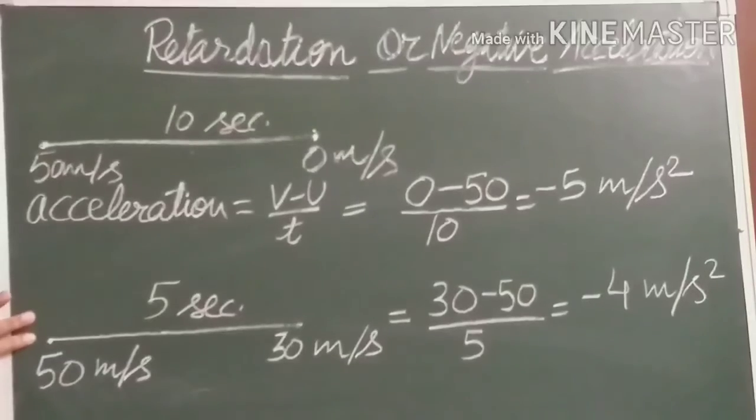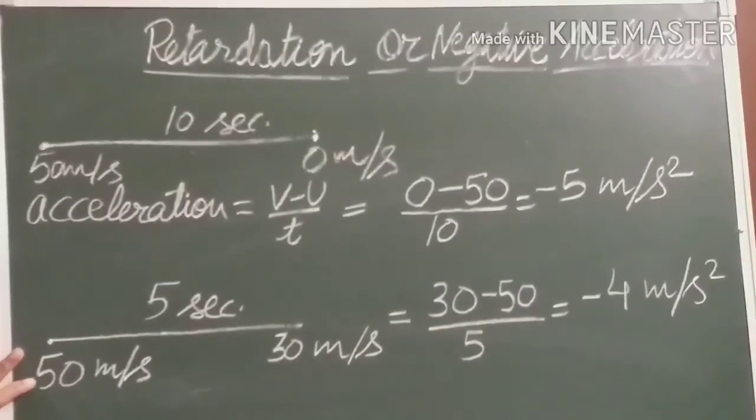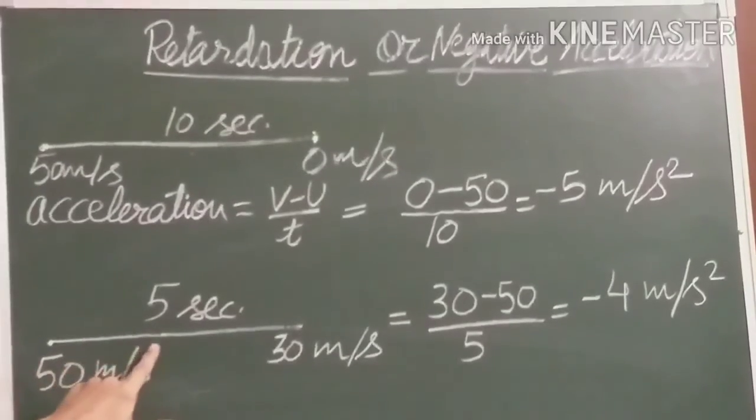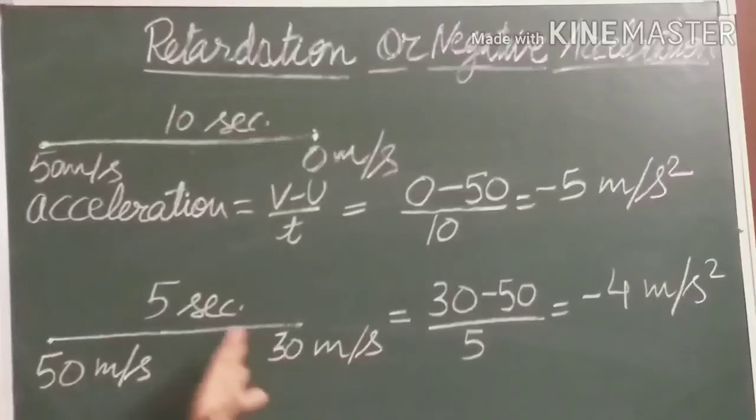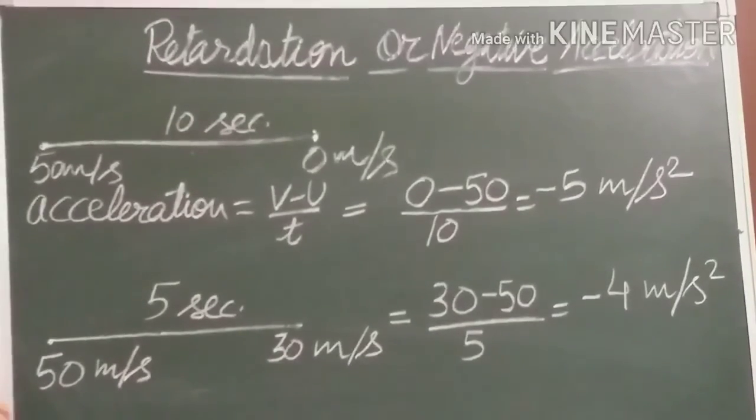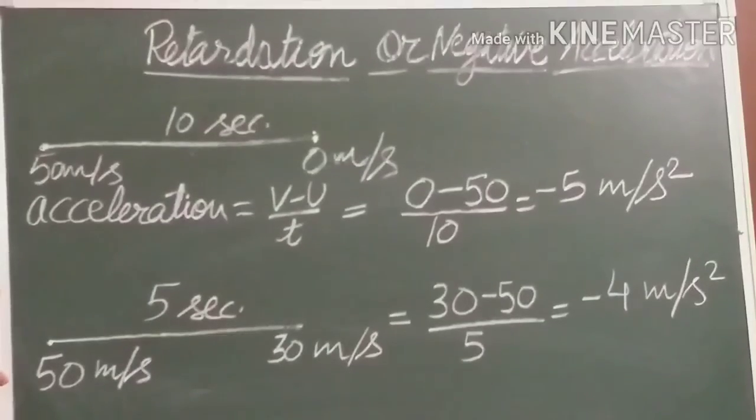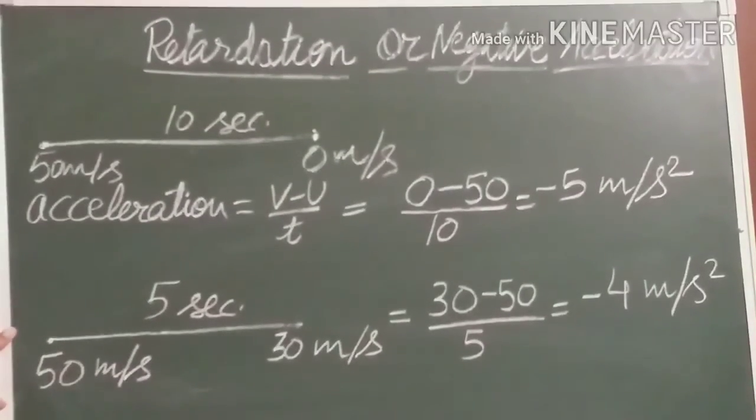In the second case, suppose the initial velocity is 50 meter per second and due to some reason within 5 seconds it reaches 30 meter per second. So the final velocity is 30 meter per second and the initial velocity is 50 meter per second. With the same formula we get 30 minus 50 upon 5, which gives a negative acceleration of minus 4 meter per second square. So these examples show that acceleration is not positive all the time. It can be negative also, which is known as retardation.